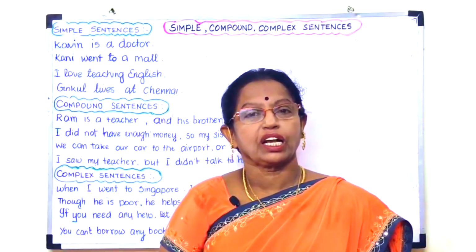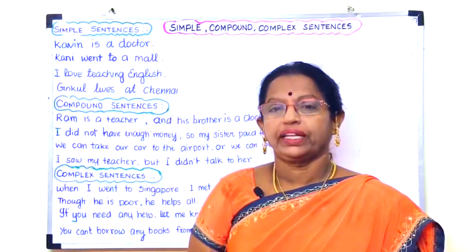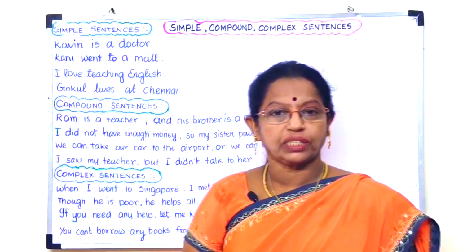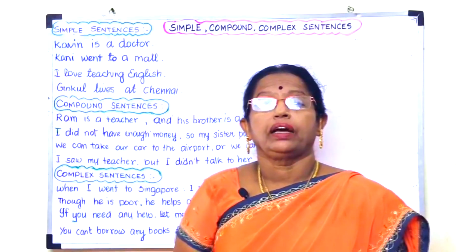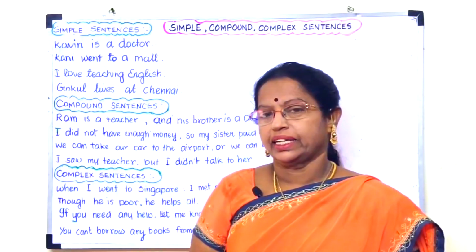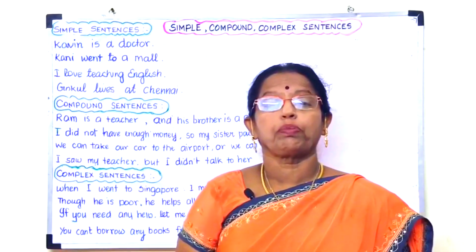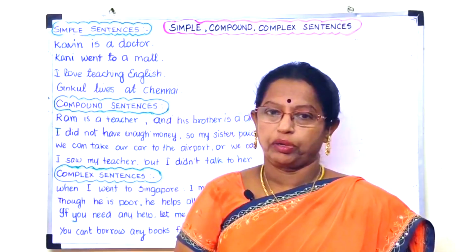Here we are going to learn all about simple, compound and complex sentences. Before entering into the subject, let us recall what is a phrase and what is a clause. A phrase is a group of words without a subject-verb combination. It does not have a finite verb. A clause is also a group of words, but with a subject-verb combination.